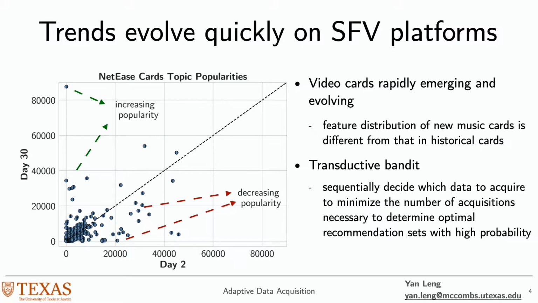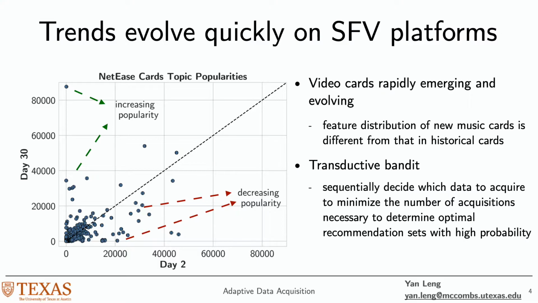So you can see that the points lying on the x-axis are topics that receive no views by the end of the month, but they are pretty popular at the beginning of this month, which means that these cards become out of date. On the y-axis, we also see points that receive no views at the beginning of the month, but become popular by the end of the month. So these are the new topics that emerge. This shows that the feature distribution rapidly changes on this platform.